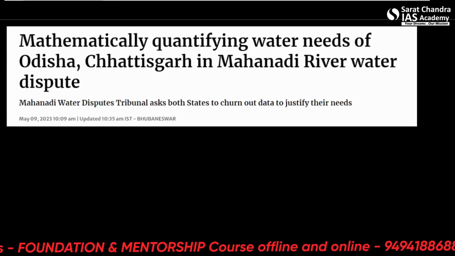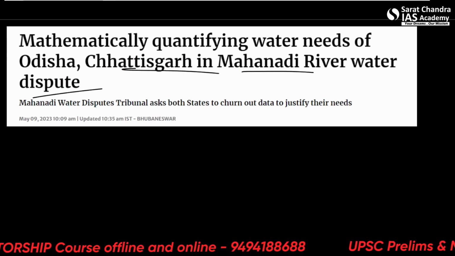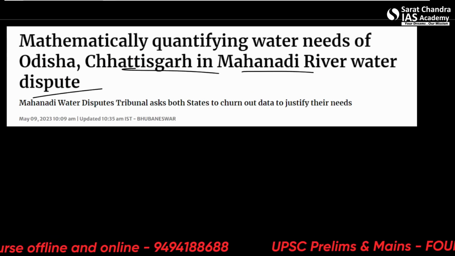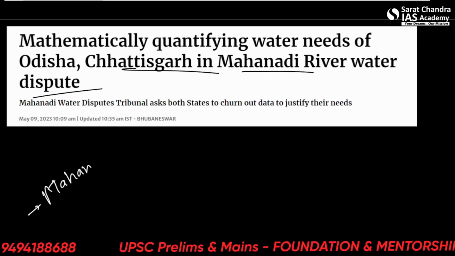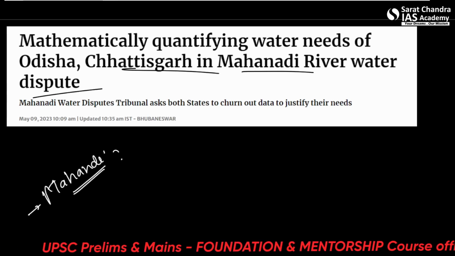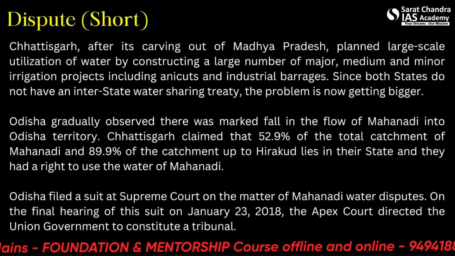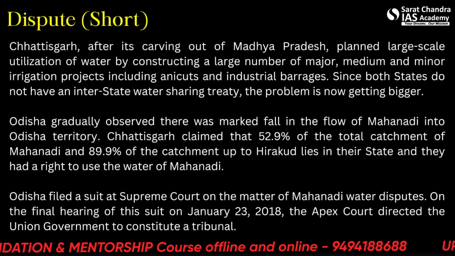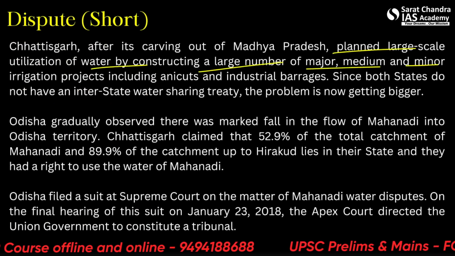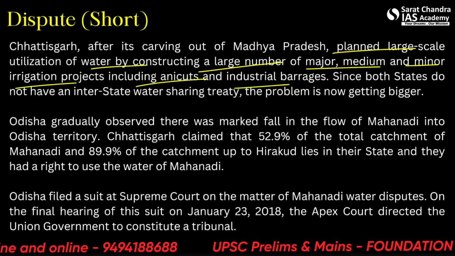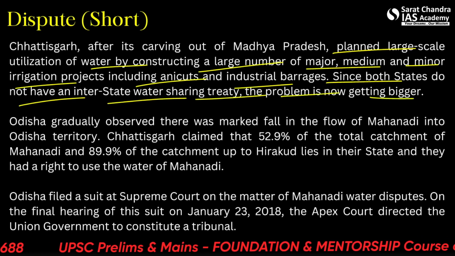One thing is mathematically quantifying water needs of Odisha and Chhattisgarh, the Mahanadi River water dispute. So let's see what this dispute between Odisha and Chhattisgarh regarding Mahanadi is. Alright, let's see this very quickly. Chhattisgarh, after being carved out of Madhya Pradesh, planned large-scale utilization of water by constructing a large number of major, medium and minor irrigation projects, including anicuts and industrial barrages. Both states do not have an interstate water sharing treaty. The problem is now getting bigger.